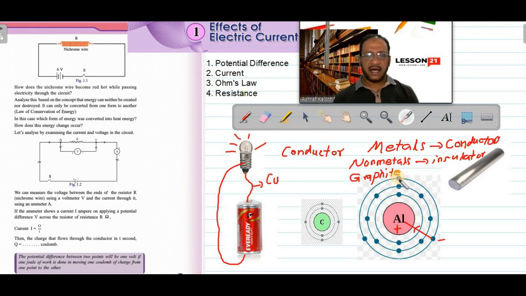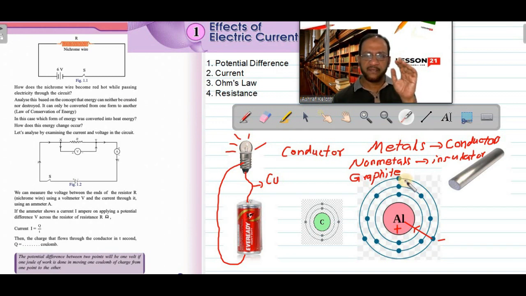But if you take the last electron in all metals, the valence electron, there are 3 valence electrons for aluminium because its atomic number is 13 and its electronic configuration is 2, 8, 3. These 3 electrons revolve in the last orbit, and since they are far away from the nucleus, they will not get enough centripetal force.